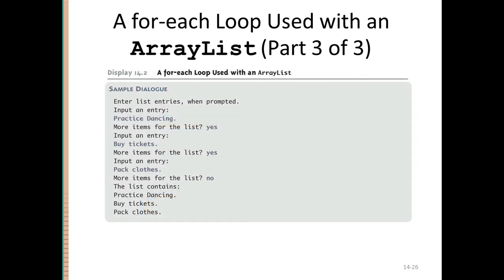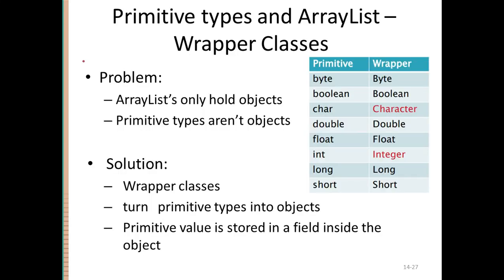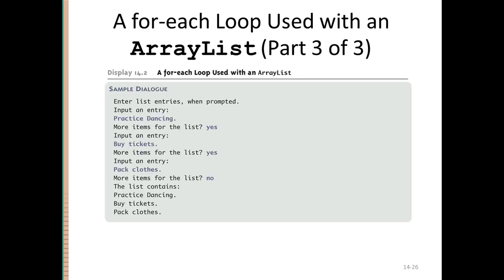This is the output. Okay, so up till now I hope that you have understood the structure of the array list, that array list is a built-in class of Java. The advantage of using array list is that there are a lot of built-in functions, and the major advantage is that you can change its size at runtime, right? And we have seen that there are many functions available. We can use those functions very easily, and there is a special loop associated with the collection classes of Java, which is the for each loop, and you have just seen the syntax.